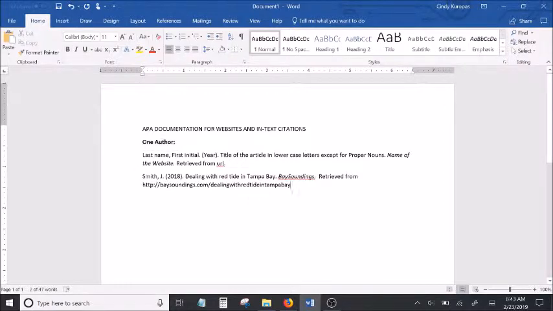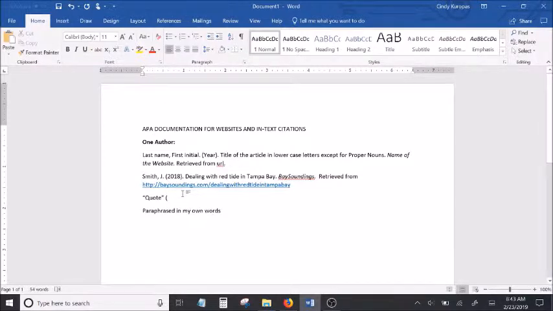Now let's say I use this source in my essay as I'm writing and I want to document it. Just remember, you have to document whether you put the content in your own words, which is paraphrasing, or if you use a word-for-word quote. Now the thing with APA that's different from MLA is that when you're using a quote versus paraphrased content, you have to actually document it slightly differently.